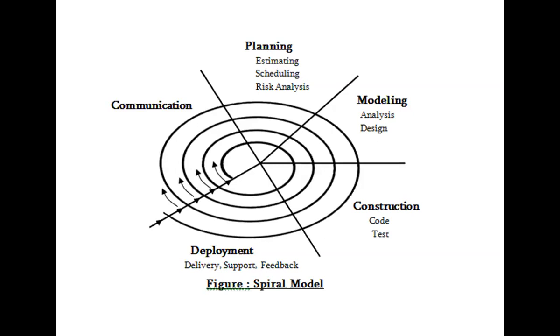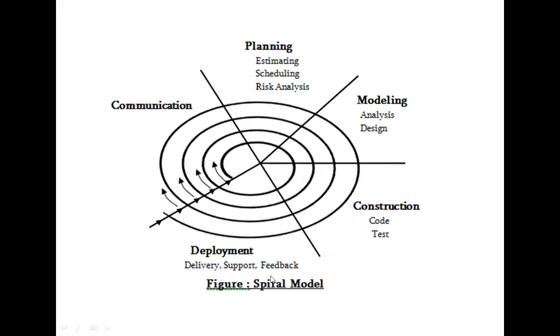So yesterday we had a discussion about the spiral model. The spiral model is one of the important software development lifecycle models, which provides support for risk modeling.